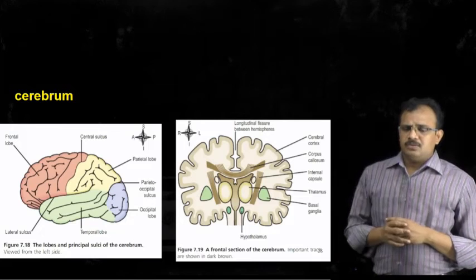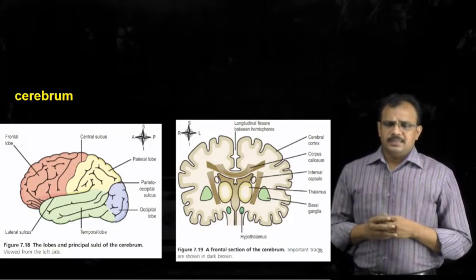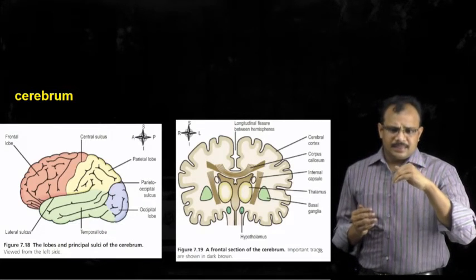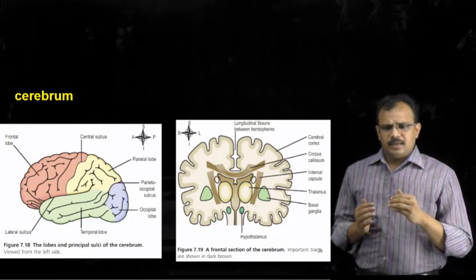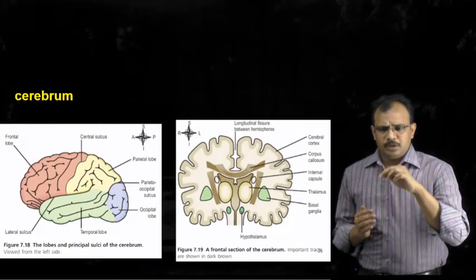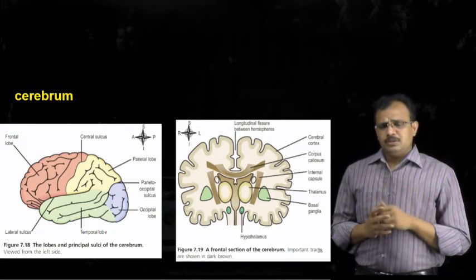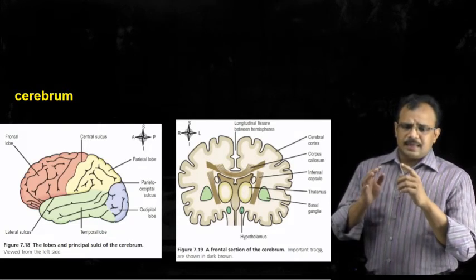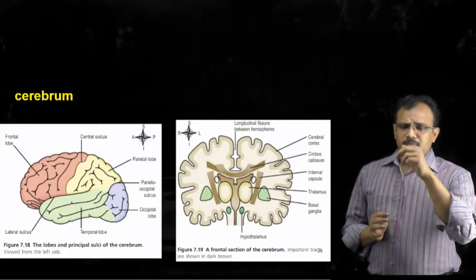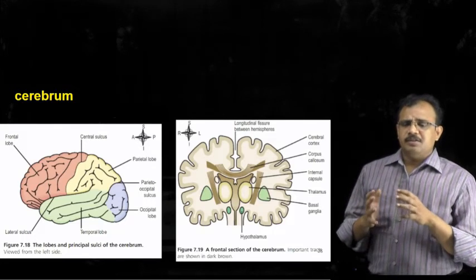In this longitudinal section, you can see that there are various depressions, minute depressions and major depressions. The minute depressions are called sulci, whereas the major depressions are called fissures.